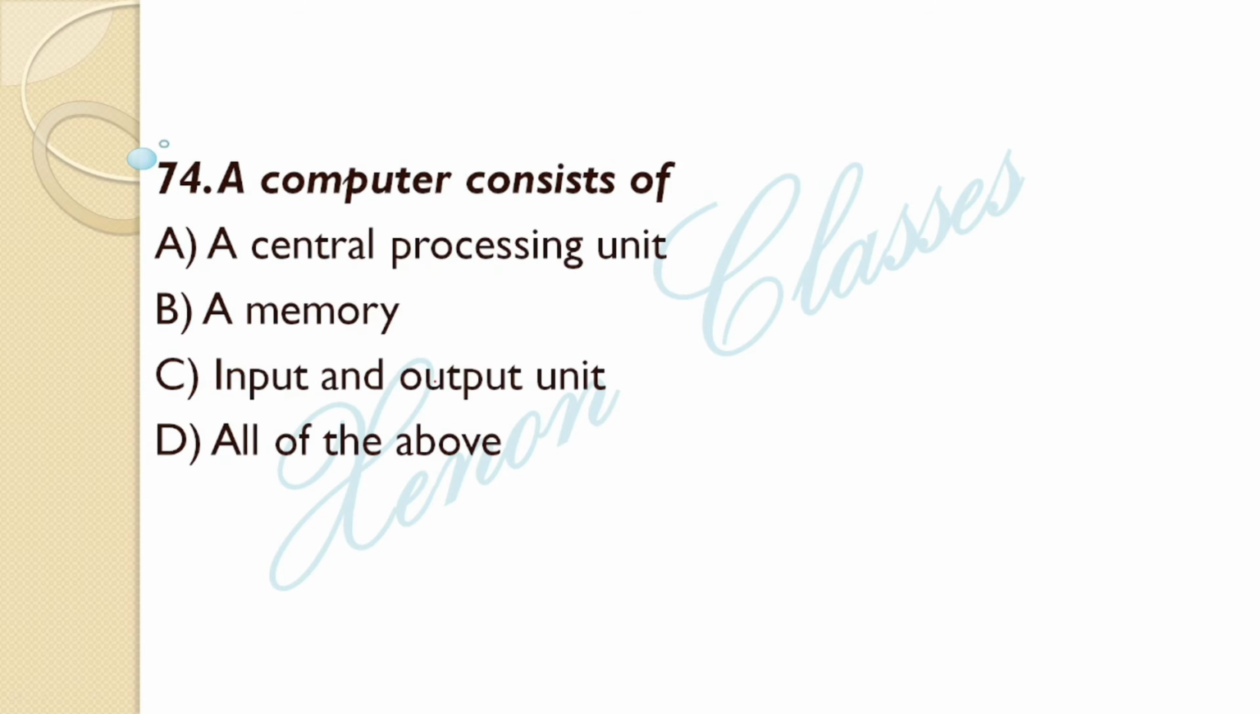Next question. A computer consists of an operating system, a central processing unit, a memory, and input and output devices. All of the above is the correct answer, option D. Next question.